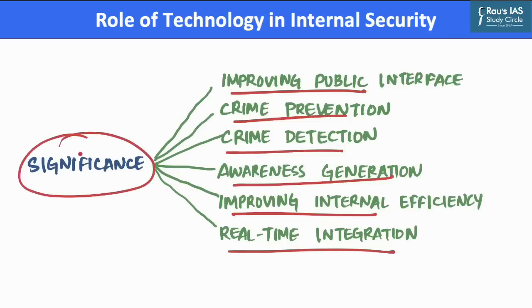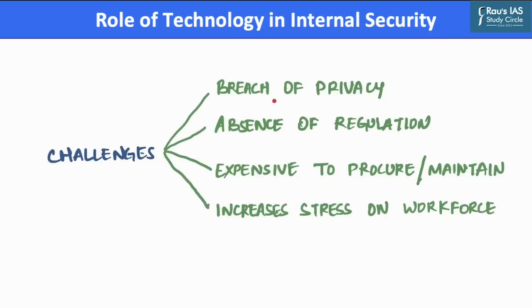However, use of such technologies, despite having significance, has several challenges as well. What are these challenges? Let us take a look in the next slide. The first challenge associated with the use of technology in law enforcement is that it leads to breach of privacy. It has been observed that excessive use of technology in criminal investigation has also led to a situation where police get personal information which is not relevant for the investigation.